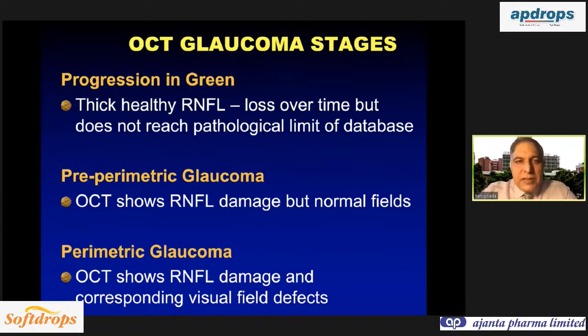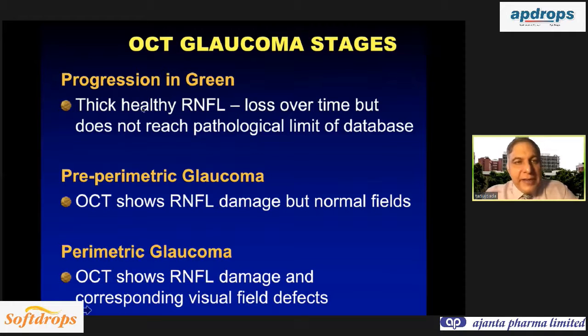Now, what about the stages of glaucoma on the OCT? There are 3 stages. First one is called progression in green. Second stage is called pre-perimetric glaucoma. You know, OCT shows damage, but fields are normal. And then you have perimetric glaucoma, where you have OCT damage plus corresponding visual field damage. So of these, I just want to highlight what is progression in green.